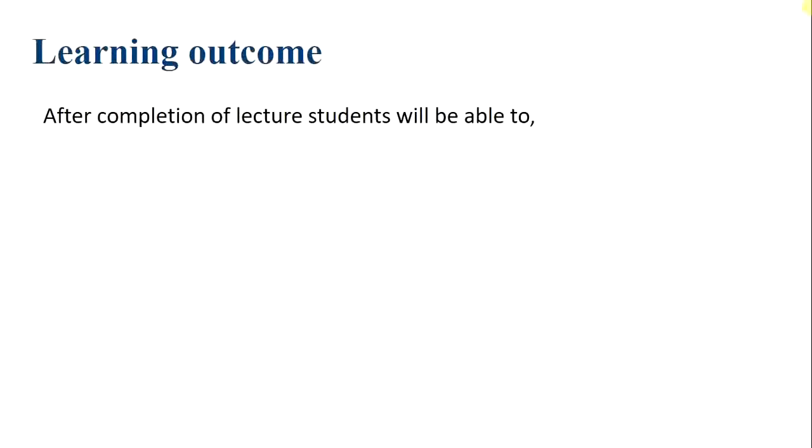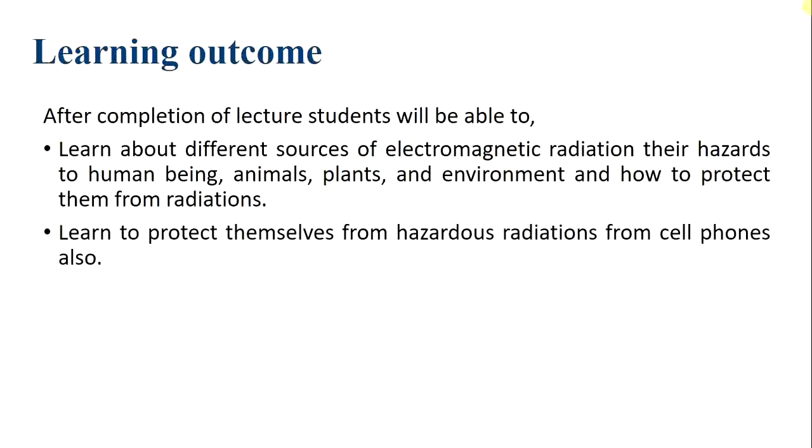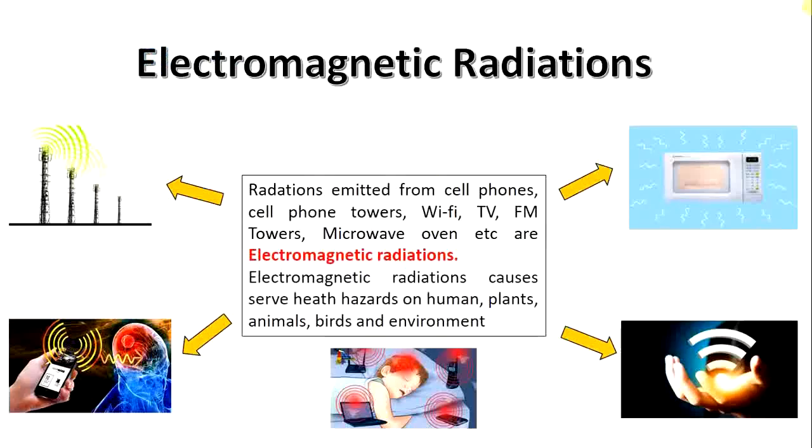Coming to the learning outcome, after completion of this lecture, students will be able to learn about different sources of electromagnetic radiation, their hazards to human beings, animals, plants and the surrounding environment, and how to protect them from the radiations. They will also learn to protect themselves from the hazardous radiations emitted by cell phones.